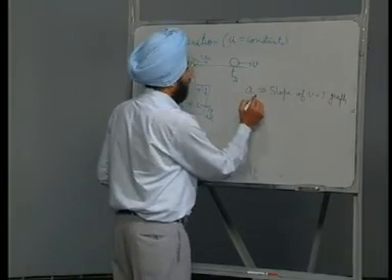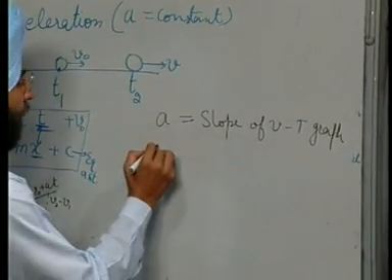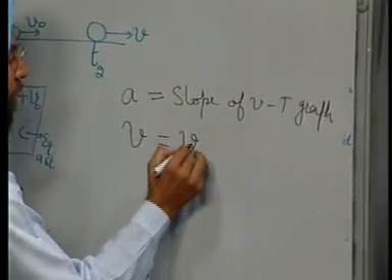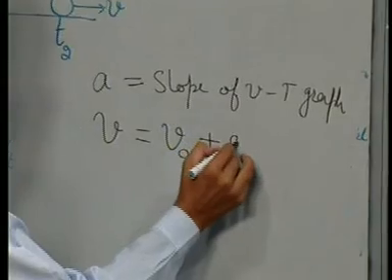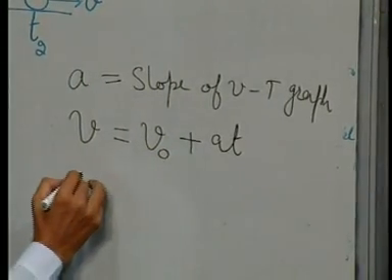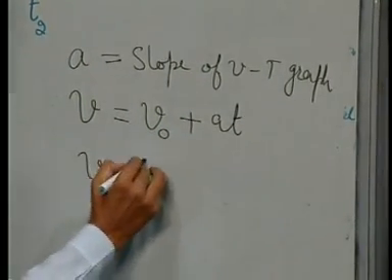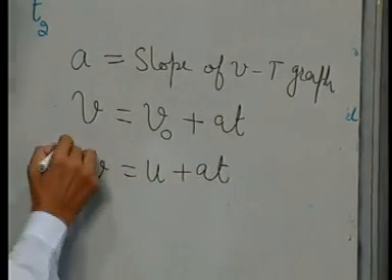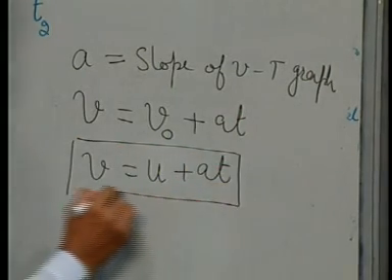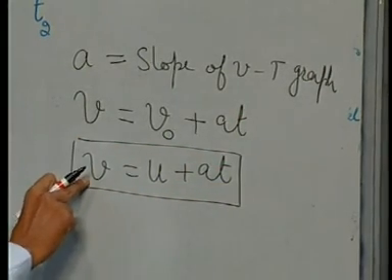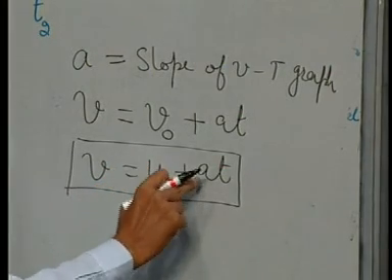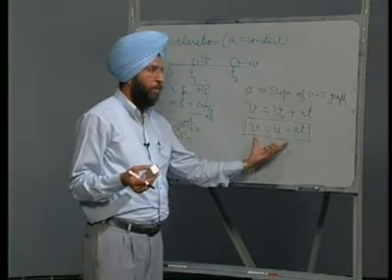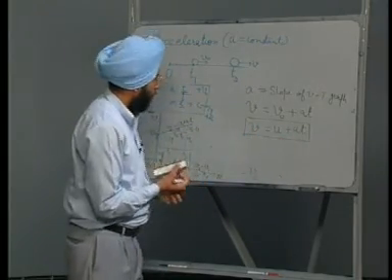So, we have another equation that we have derived, v is equal to v naught plus a t. In general, v naught is written as u. So, we have this equation, the relationship between final velocity, initial velocity, acceleration a and time. If we know any three of them, we can find the fourth one.